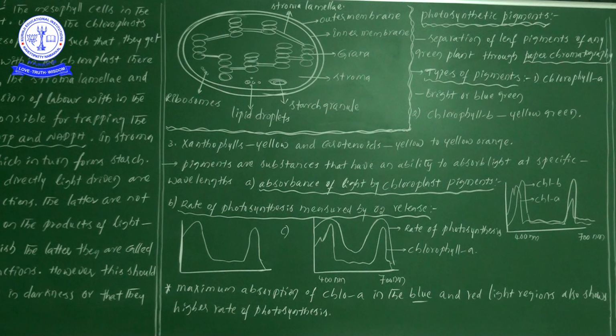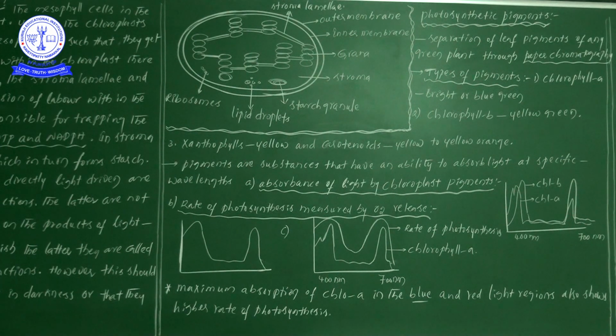For our convenience, light can be divided into 7 colors, VIBGYOR, as we know very well. The wavelength is approximately 400 to 770 nanometers, or 390 to 770 nanometers. Near 400 nanometers we will notice blue, and near 700 nanometers we will see the red color wavelength.